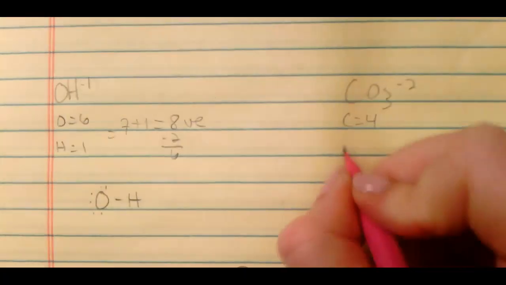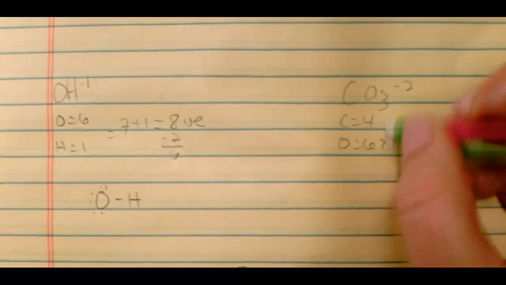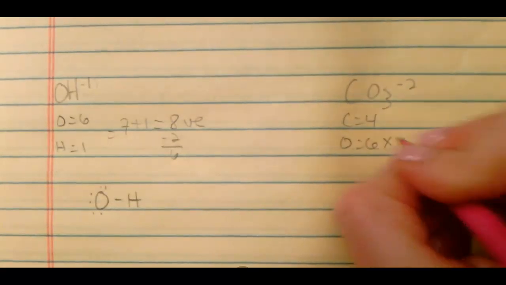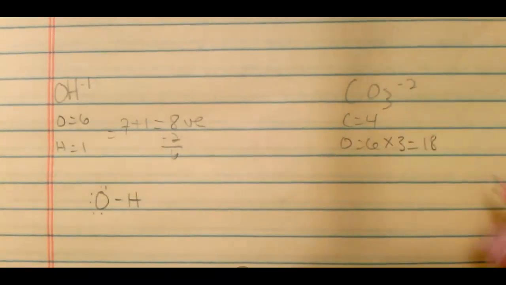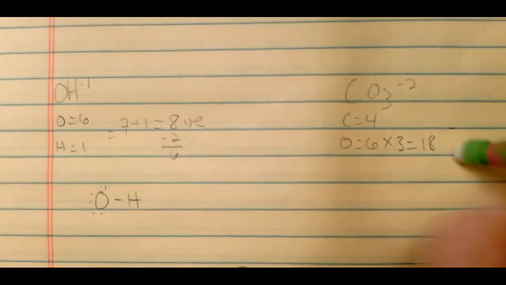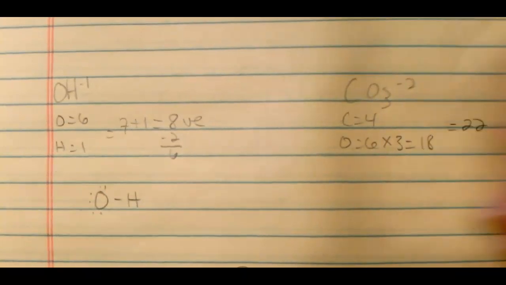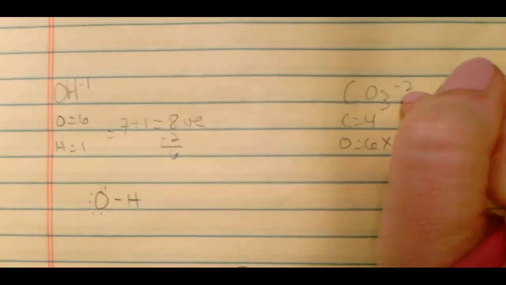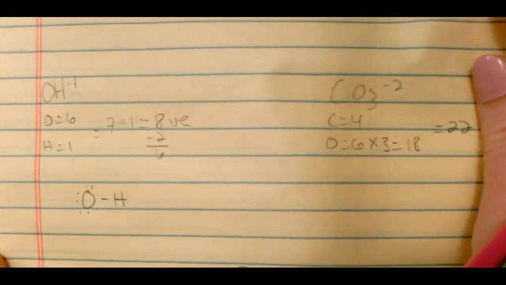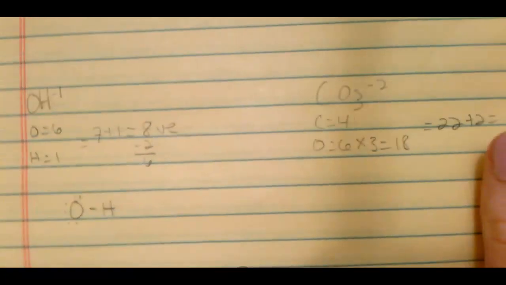Carbon is 4, oxygen is 6 times 3. Remember, those are coming from the group numbers, group 4, group 6. Okay, 18 plus 4 is going to be 22. And then look, this negative 2 means I have an extra 2. Okay, so that's 22. I'm going to add a 2 to it, so that is actually 24 valence electrons.